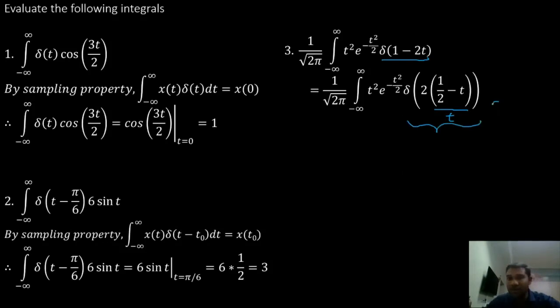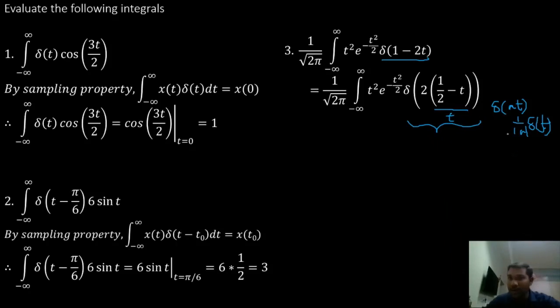This is in the form of delta of a t. What is the formula for delta of a t? It is nothing but 1 by mod a into delta of t. Here the value of a is 2.